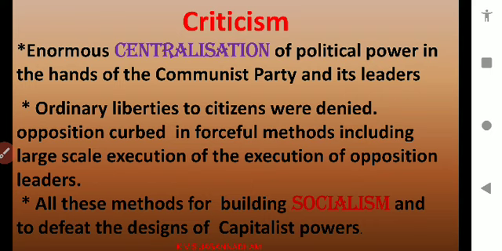Centralization means the concentration of power in a few hands of the Communist Party and its leaders, so that the other parties or other people could not control them. Ordinary liberties to citizens were denied. There were no other liberties, freedoms, or rights for the people. If anybody opposed, they used to curb them by using forceful methods, including large scale execution. Execution means killing, large scale execution means massive killing, or the execution of opposition leaders sometimes. All these methods were for the building up of socialism and to defeat the designs of the capitalist powers.